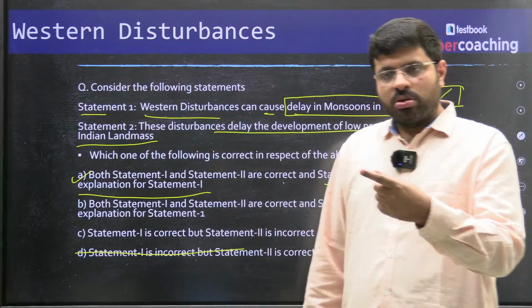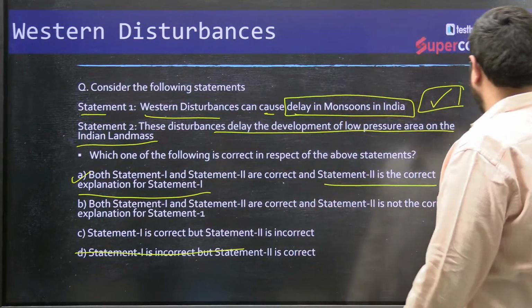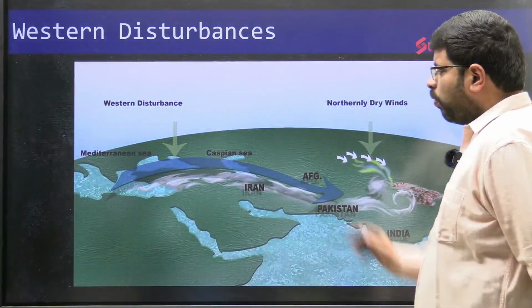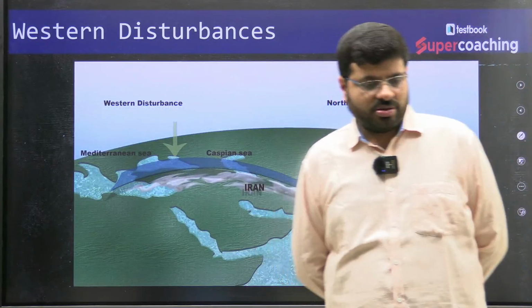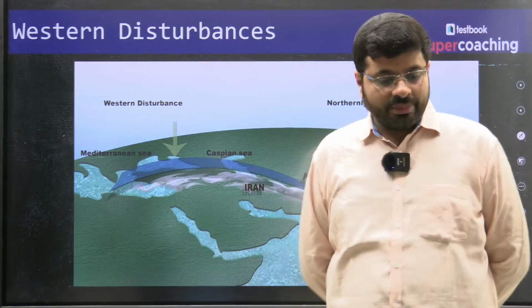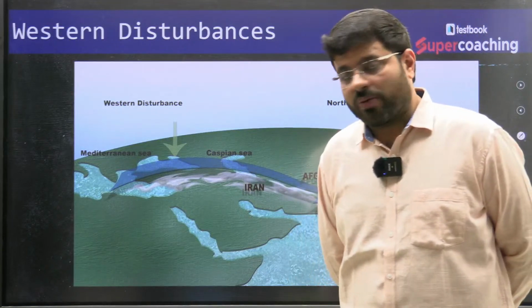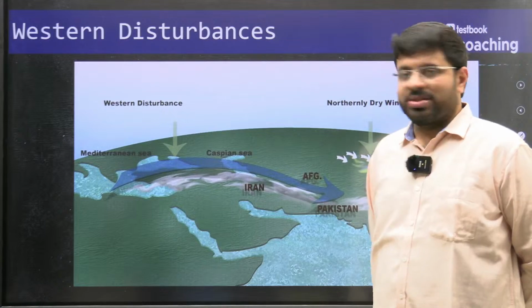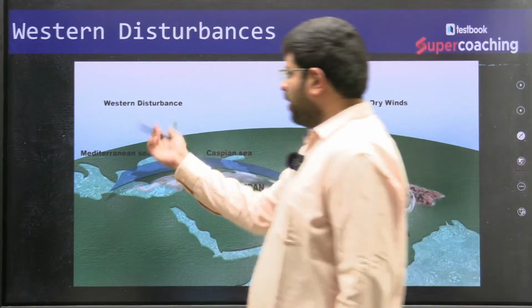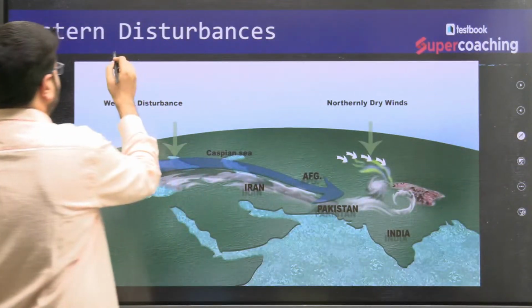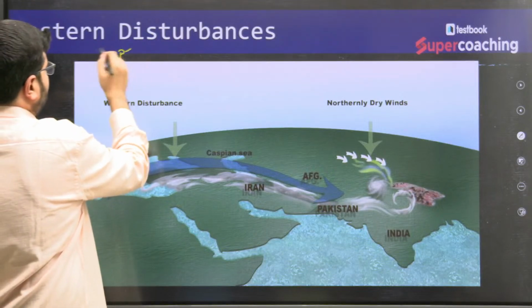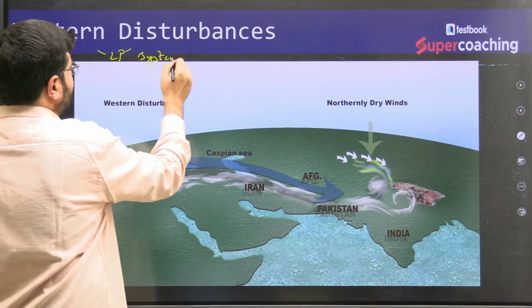How? Let me explain. What are Western disturbances? They are low pressure systems in the Mediterranean Sea.